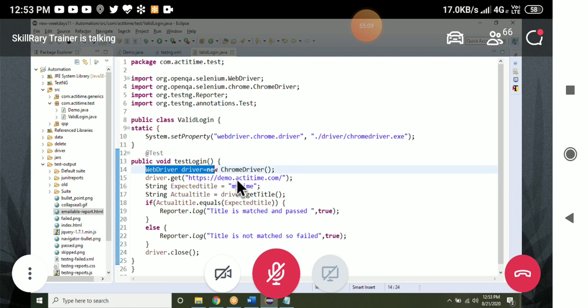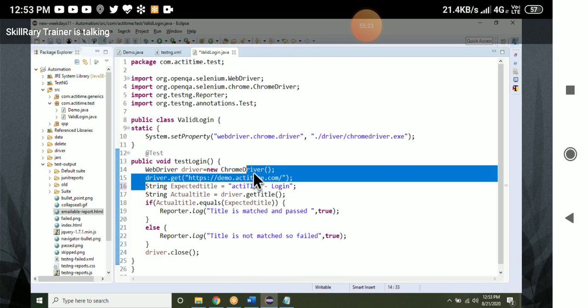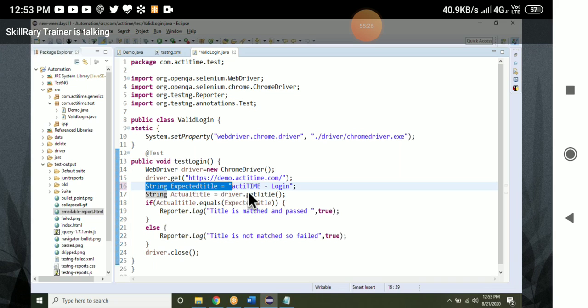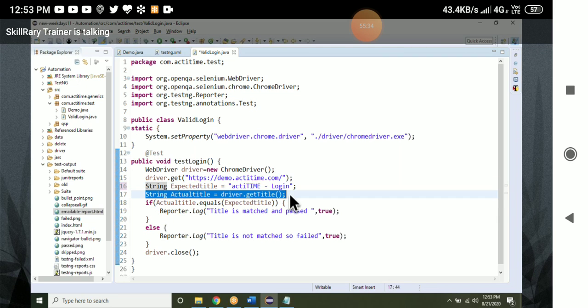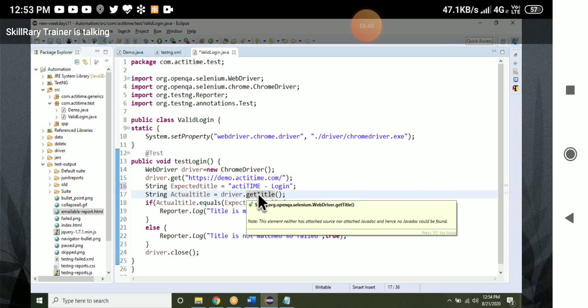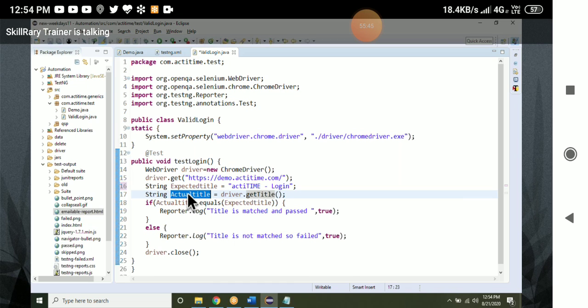Open the browser, line number 14, then entering the URL, line number 15. Now what is the item we verify? The expected title: who is going to give it? If it is a test case, the manual test engineer will give this expected title. It will be kept in an Excel file. Expected title is this one. Actual title you will get after opening the browser, from the driver. After opening the browser and entering the URL, you will get the title. That is your actual title. I'm storing it in the actual title variable.